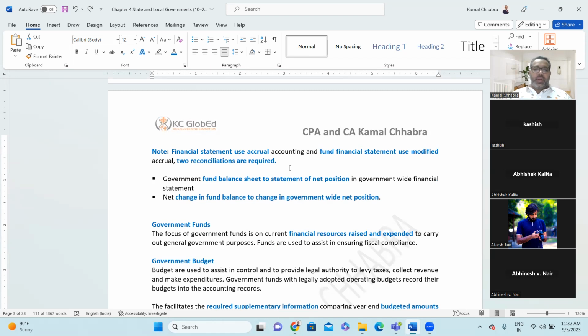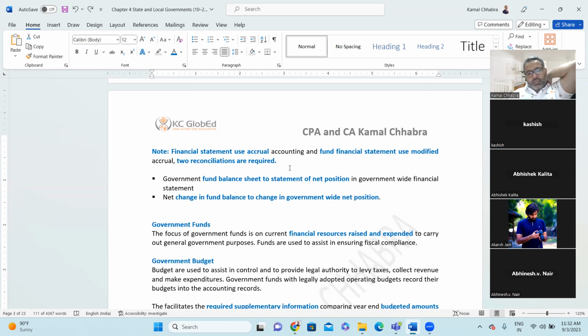So government fund balance sheet to statement of net position. What reconciliation do you need to make? Government fund balance sheet to the net position of the government-wide financial statement. What is net position? Which is your assets minus liabilities, right? Are you guys with me?